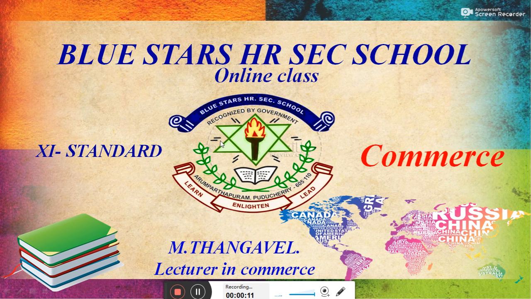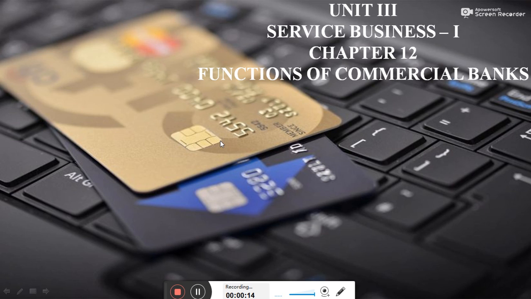Last class we discussed the functions of commercial banks, including primary and secondary functions. In primary functions we discussed accepting deposits and providing loans. In secondary functions we discussed things like debit cards, RTGS, NEFT, core banking. This lesson is the most important one for banking functions. Now we see the continuation of the secondary functions of commercial banks.